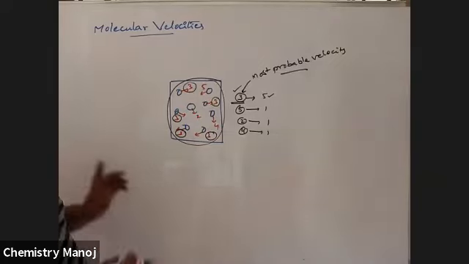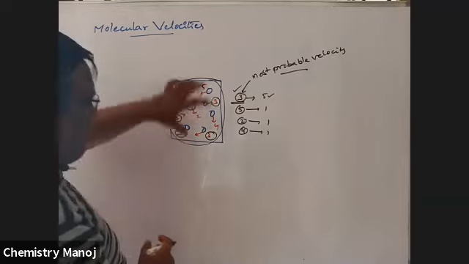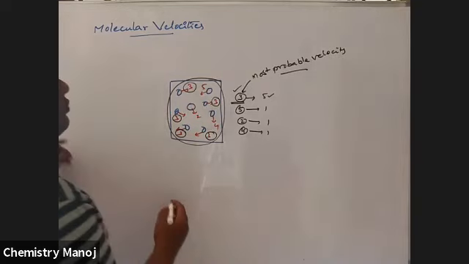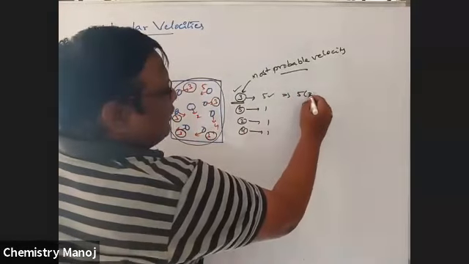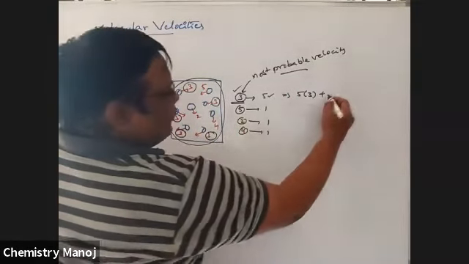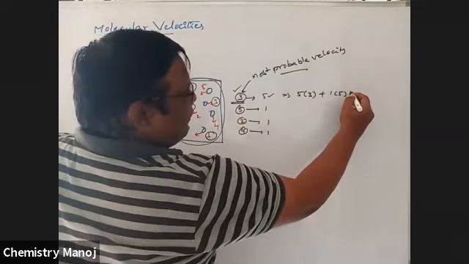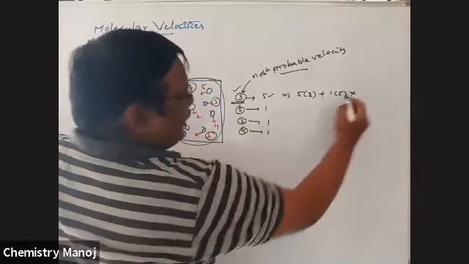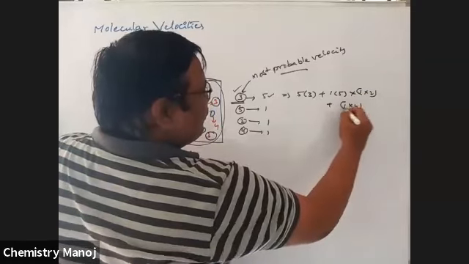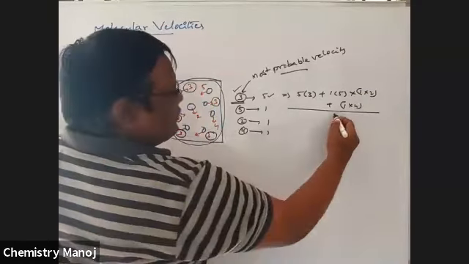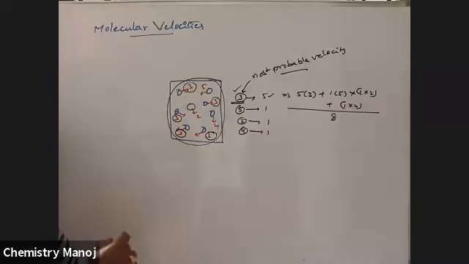For example, if I calculate the average of these velocities: 5 molecules having 3, that is 5 into 3 plus 1 into 5 plus 1 into 2 plus 1 into 4, divided by the total gas molecules, 8.